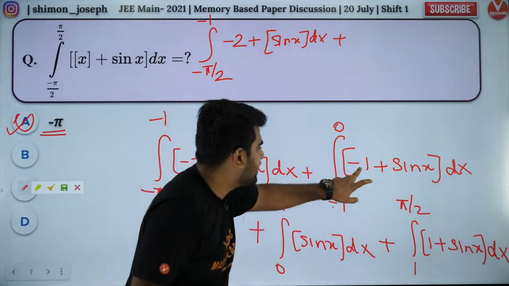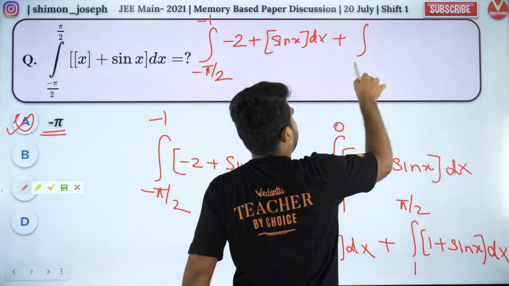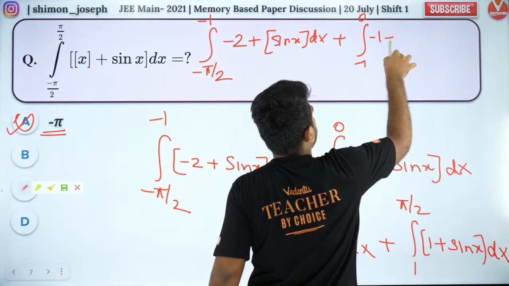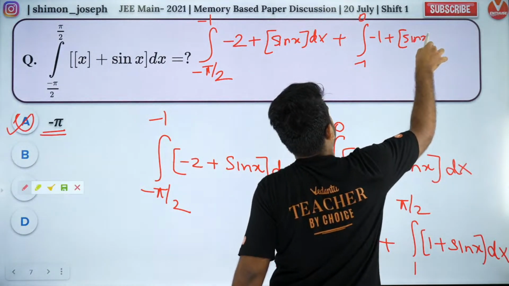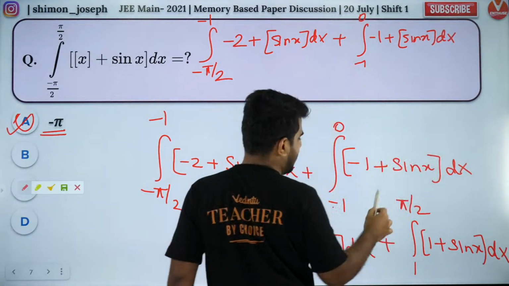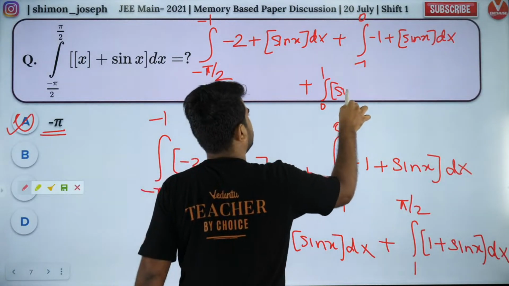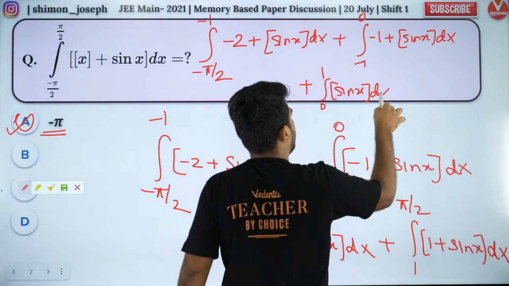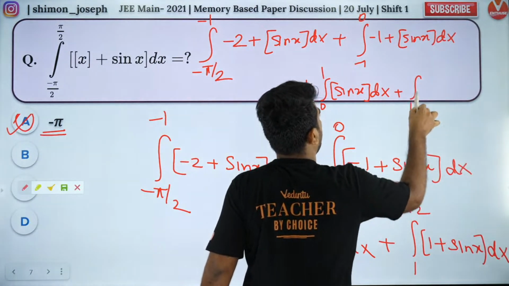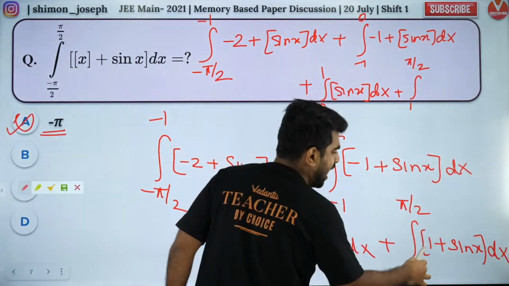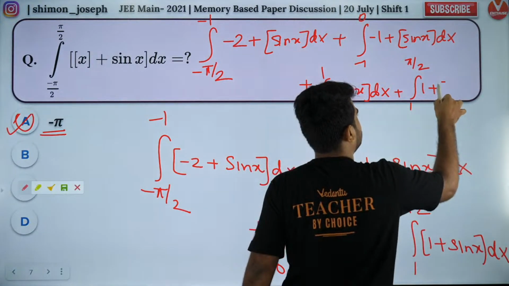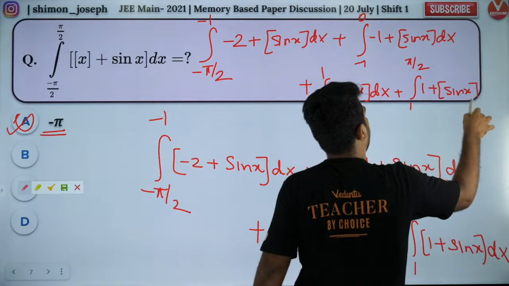Now, again, this is an integer. I can take it outside. So -1 to 0, -1 plus box of sine x dx. Are you all happy? Then 0 to 1 plus 0 to 1 box of sine x dx. Then the last one. What do we have? We have integral 1 to pi by 2, and what do we have? 1 plus box of sine x. Are you all happy with that, my dear boys and girls?